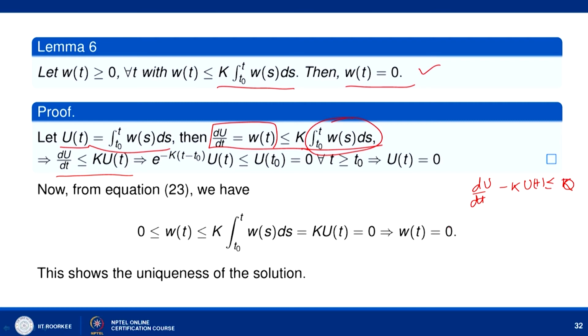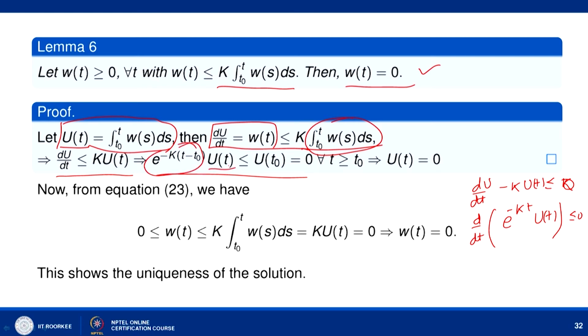Now, this can be written using an integrating factor. I can rewrite this as d by dt of e to the power minus kt u of t is less than or equal to 0. Now, integrate between t naught to t and we have e to the power minus k times t minus t naught u of t is less than or equal to u of t naught. Now, what is u of t naught? You can check from this that it is coming out to be 0. So, e to the power minus k times t minus t naught u of t is less than or equal to 0. This exponential quantity is always non-negative.